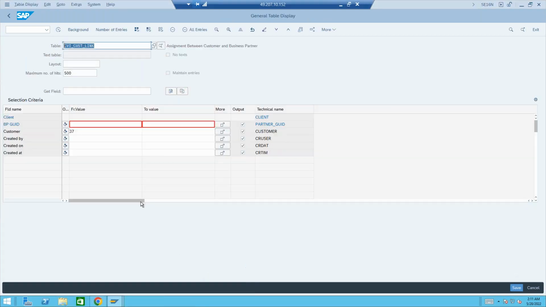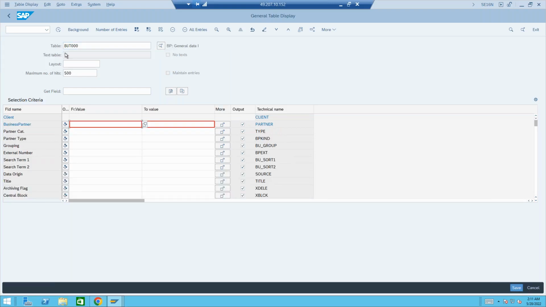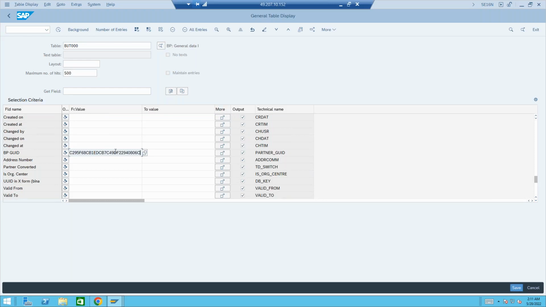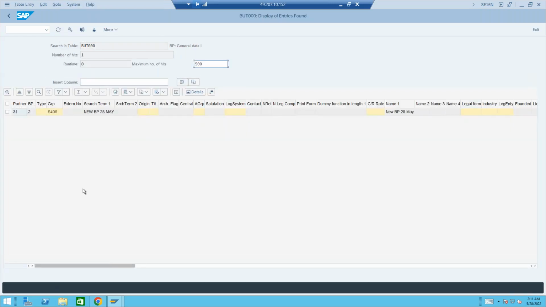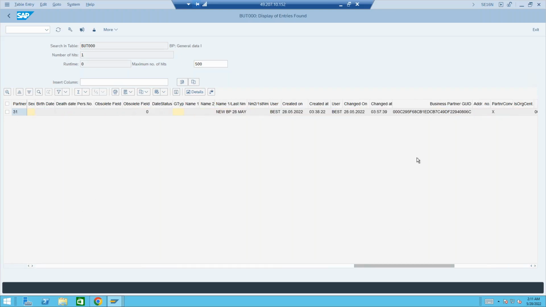Let's come back to the table. So now we know the BPGUID. I'll go to the business partner table, that is BUT000. Scroll to the last, and you should see a field called BPGUID. Let me pass on the BPGUID here and execute. You see 31 is the business partner. This is our account group, and this is our name for the business partner. As I told you, this data is saved in this field, BPGUID, which is holding the CVI data.